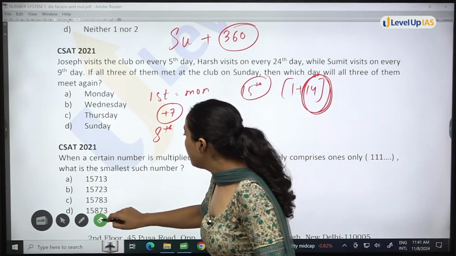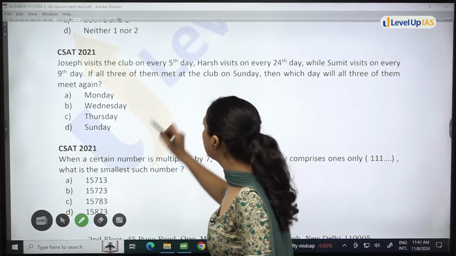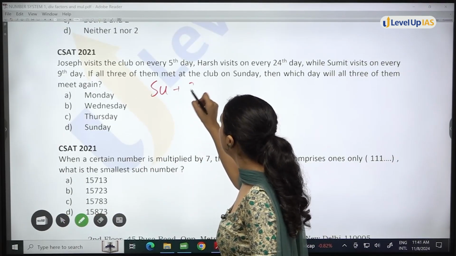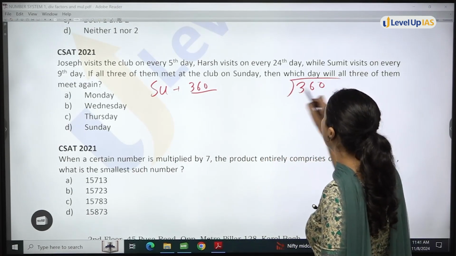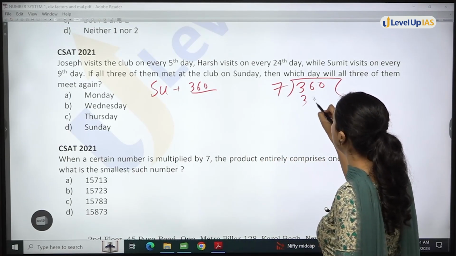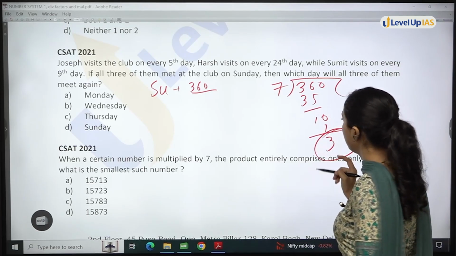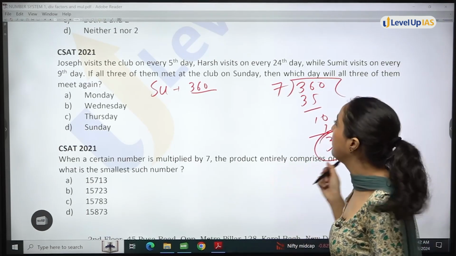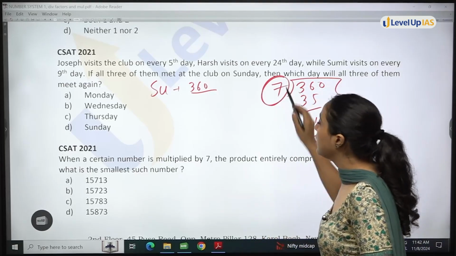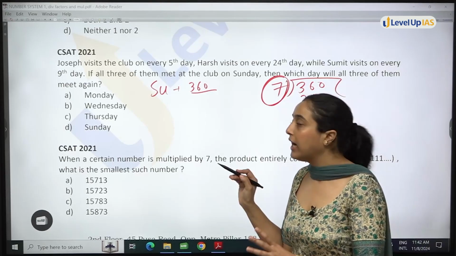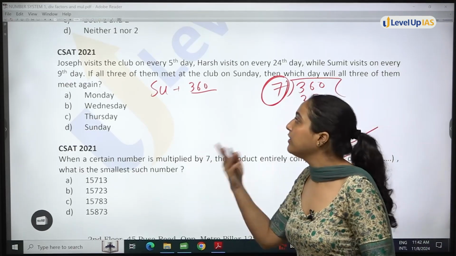So if you have Sunday plus 360 days, what is the remainder? 360 divided by 7. What is the remainder? Remainder will be 3. Right? 360 divided by 7, 3 remainder. That means after Sunday, multiple weeks will be there, and then 3 days will be left. 3 days extra. 3 days after Sunday.